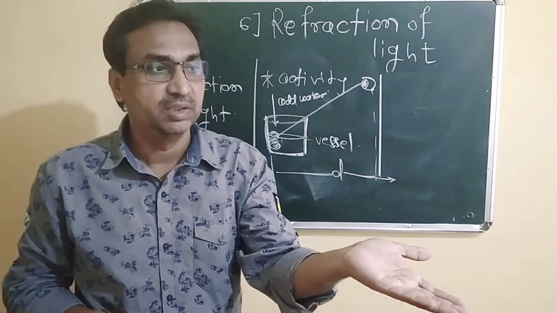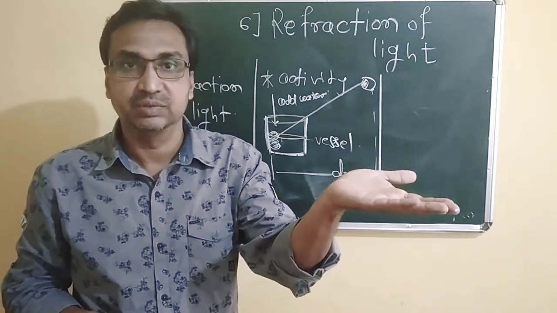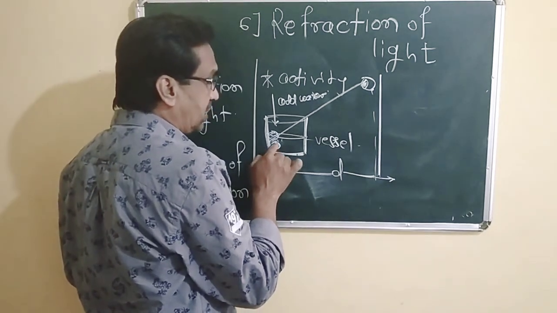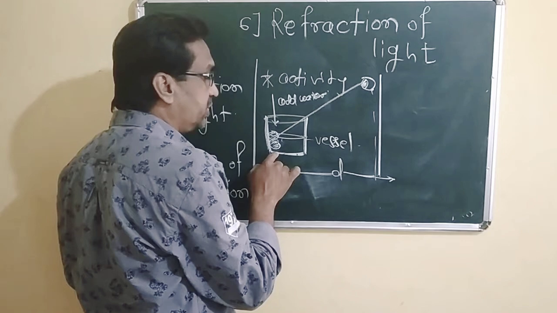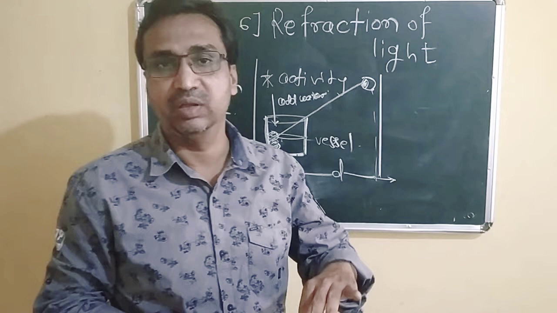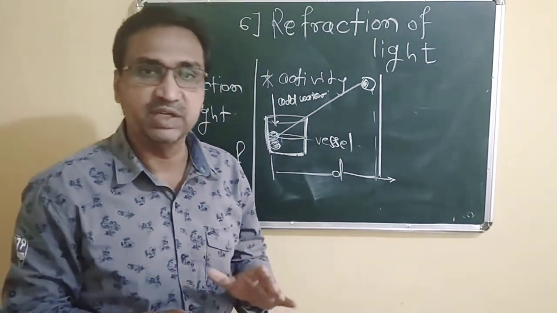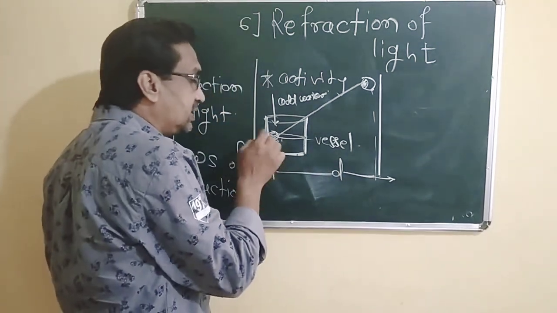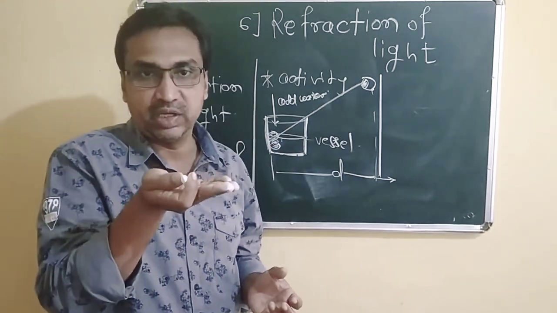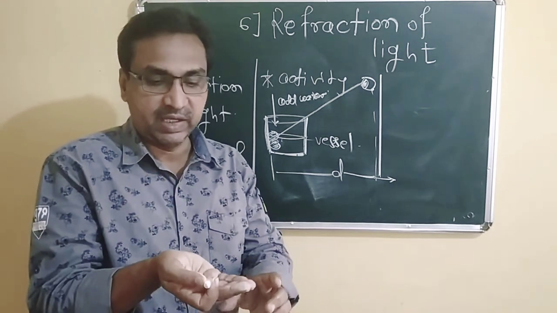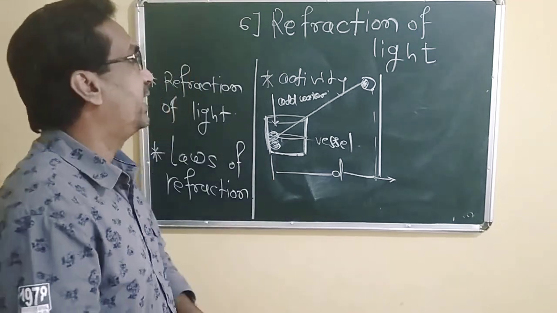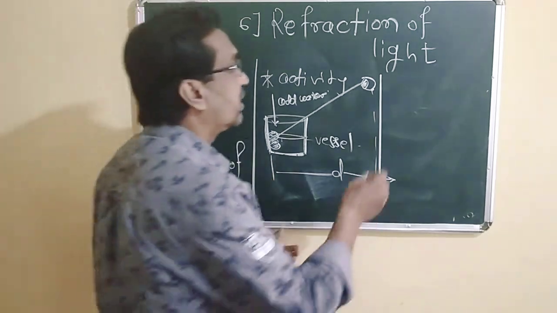It moves in the upward direction. The position of the coin is actually at the bottom, but by adding water, the coin appears to move vertically upward. It slightly changes its position, but this is a virtual change, and this type of phenomenon is called refraction.